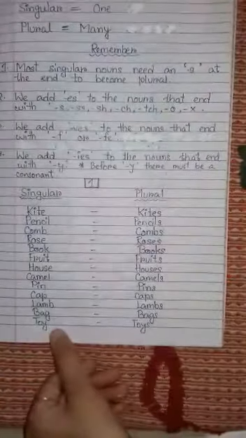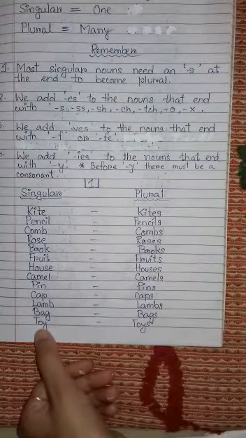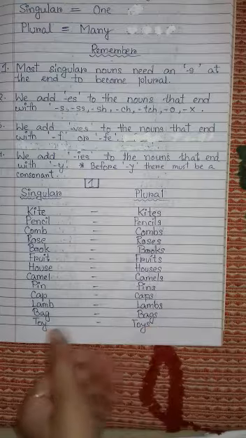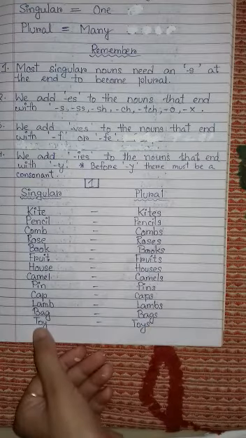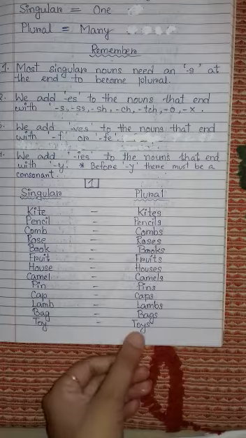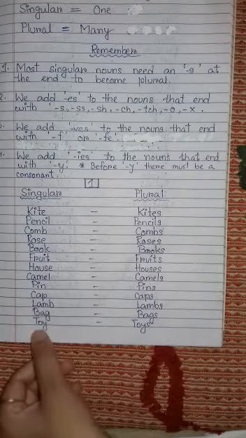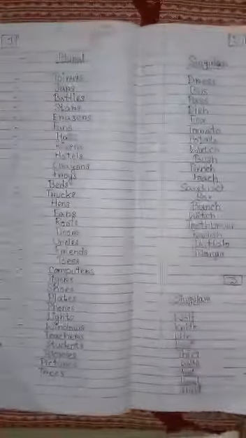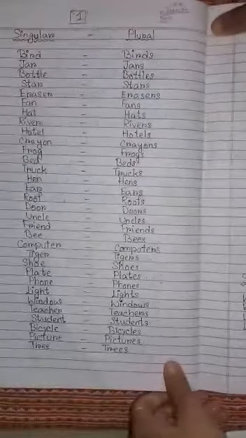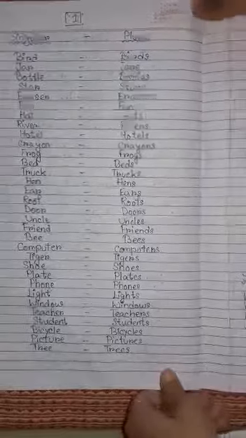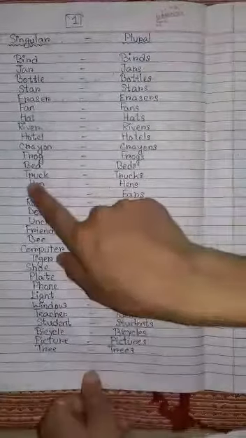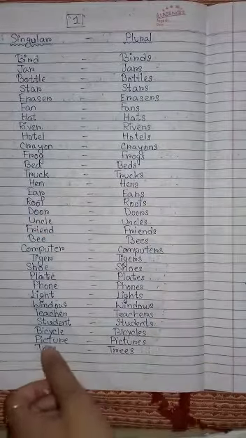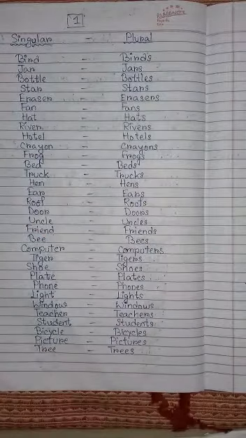In the word toy, you know that the last letter is Y and before Y there is a vowel, not a consonant. That is why S. Okay. If before Y there is a consonant, add IES. But here is a vowel O. So add S only. Some more examples are here. Bird, birds, jar, jars, truck, trucks, door, doors, roof, roofs, picture, pictures, tree, trees.